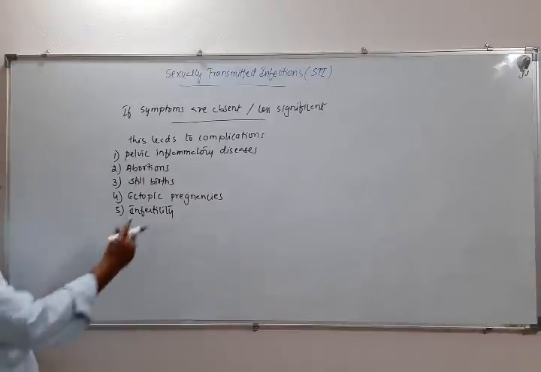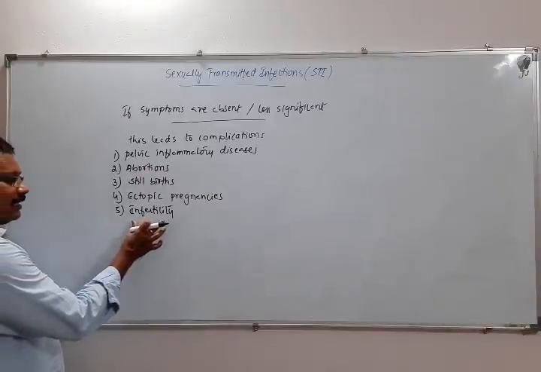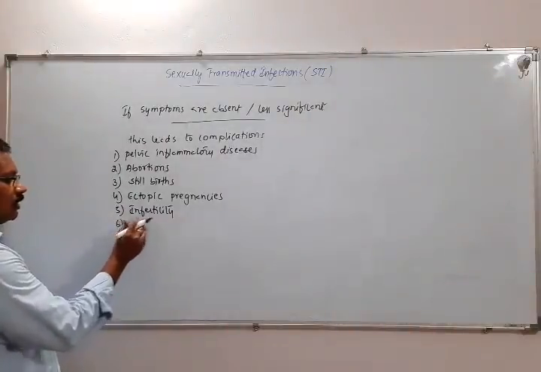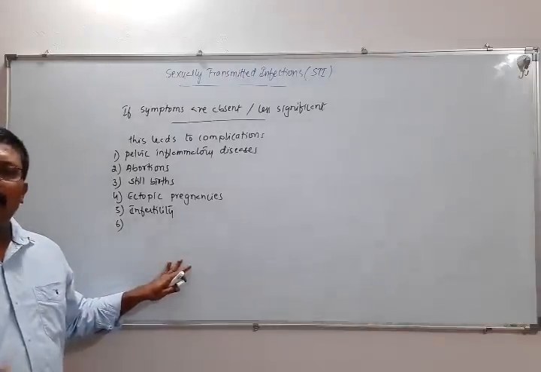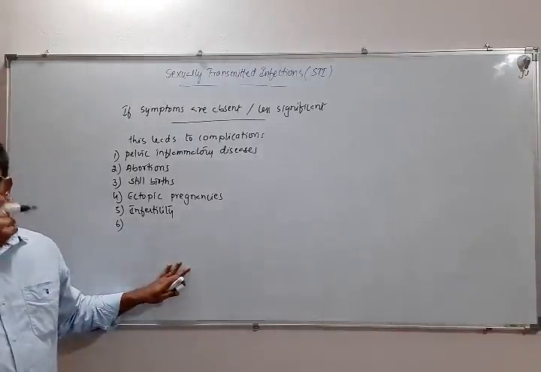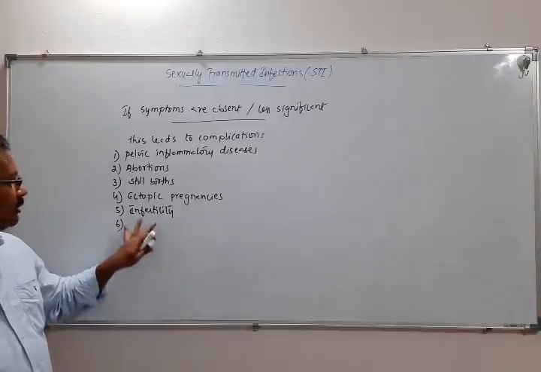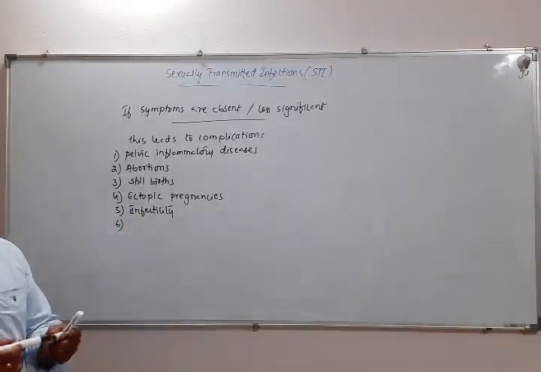So it can result in an infertility condition, where the woman or the man will not be able to become a mother or father. Such conditions we call infertility conditions.